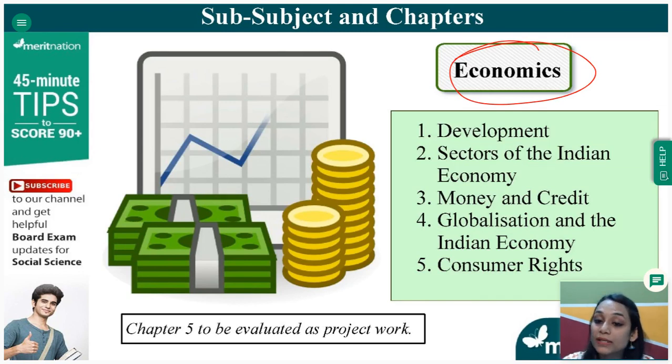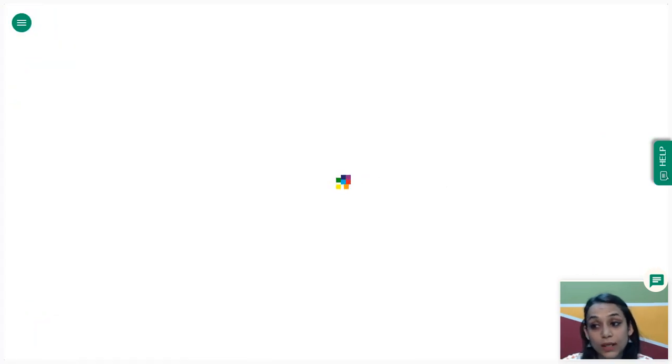So in economics, there are 5 chapters given by the CBSE, but only the last chapter will not be coming for your board, because this was only for your project work that you did in school. So this chapter is something that you can totally erase. You don't have to study consumer rights. You only have to study these 4 chapters, which are very, very important.